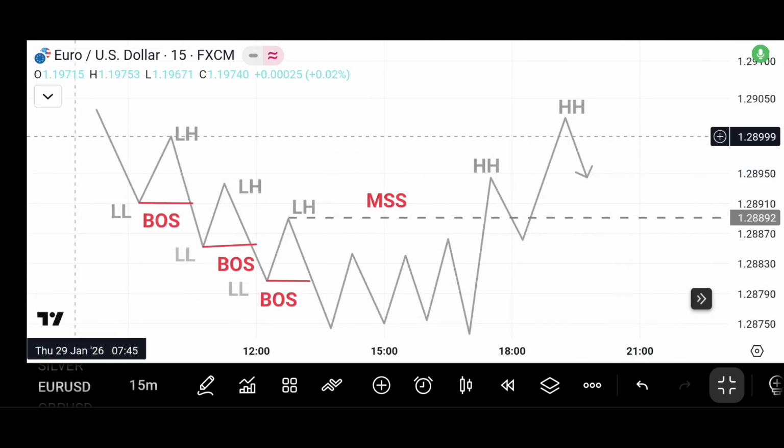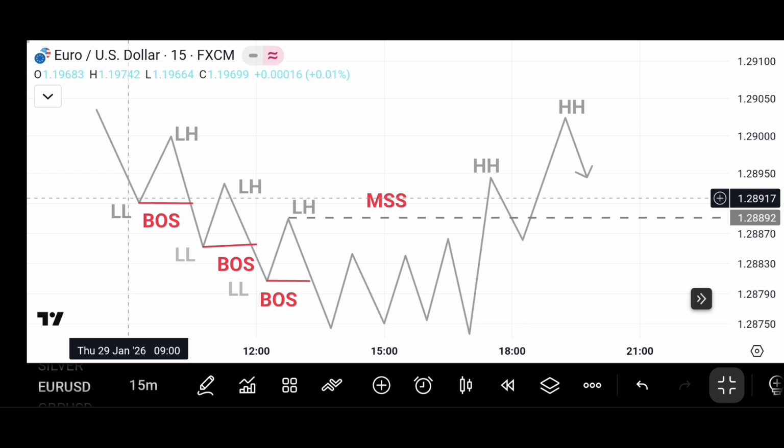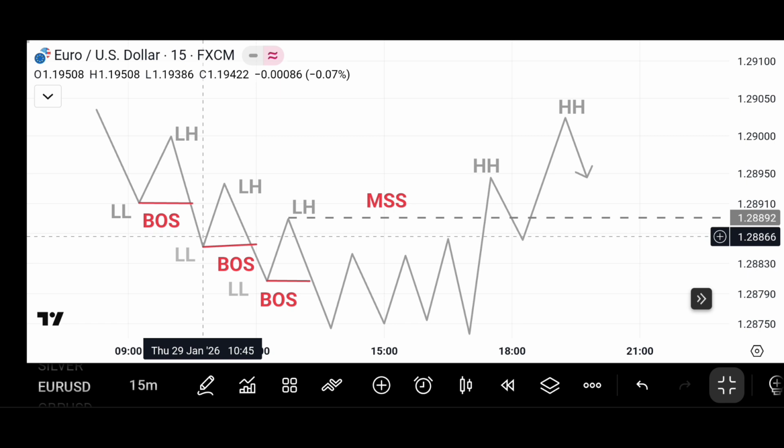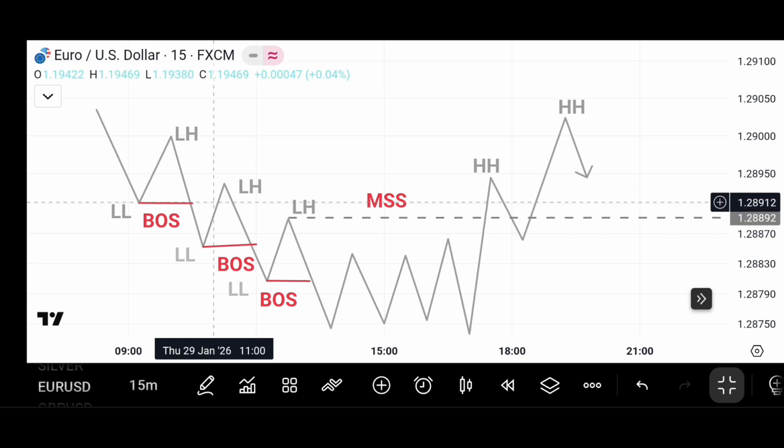Let's see the bearish scenario. There's a high right here and a low here. Then price breaks this low and creates a lower low. A lower low means price's new low is lower than the old low. And lower high means price's new high is lower than the old high.